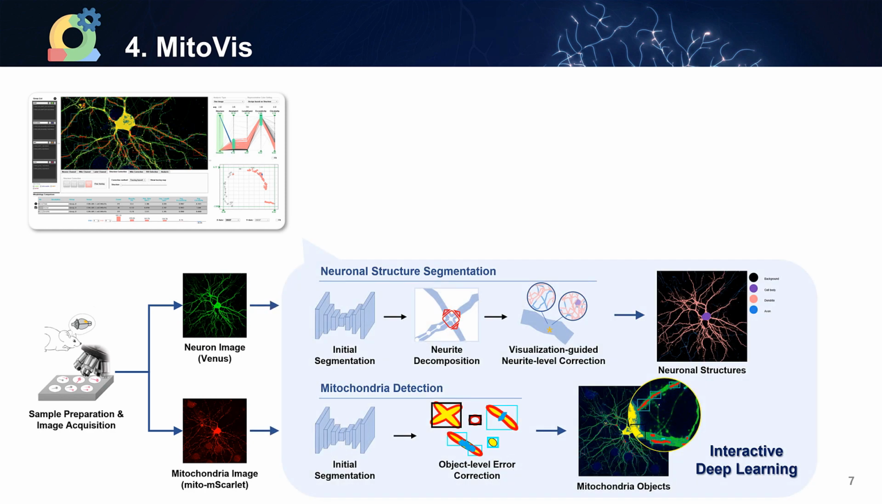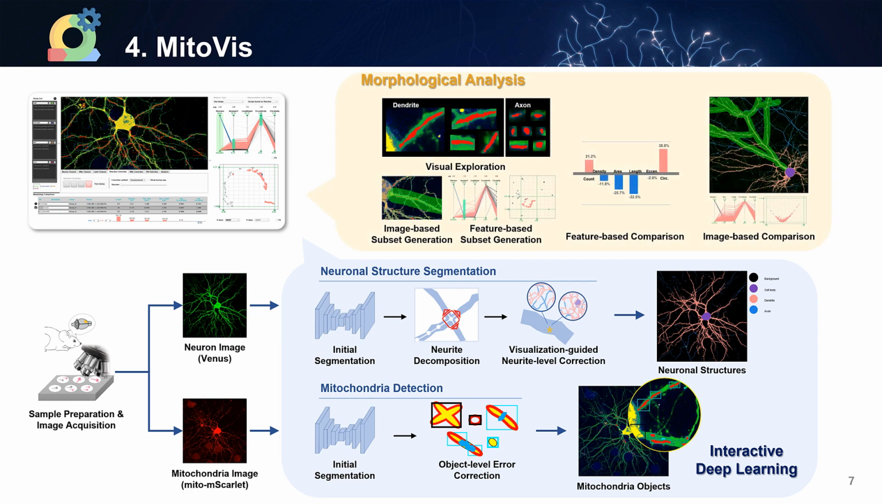For these inputs, pre-trained models perform neuron structure segmentation and mitochondria detection to create initial results. The user can correct errors in these results and use the correction information to retrain the deep learning model, enabling interactive deep learning to gradually obtain more accurate results. Through the generated neuronal structure and mitochondrial information, users can perform various analyses based on image and morphological features. I will explain each part in more detail.